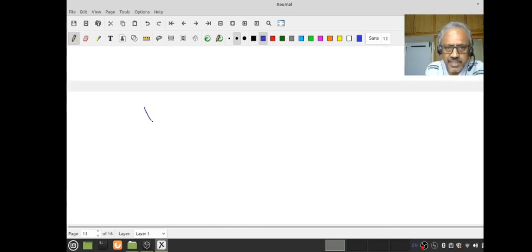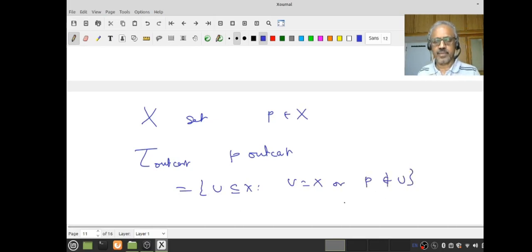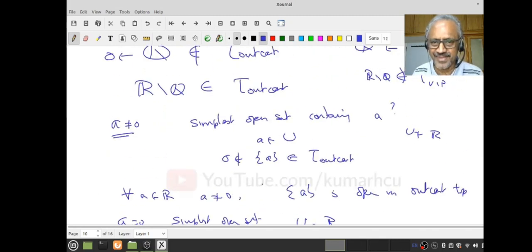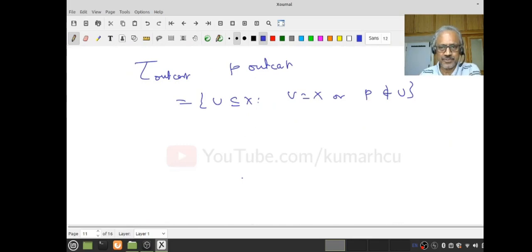So the general case again you can do: let X be any set, fix a point P in X, then you can define the outcast topology with P as the outcast point. How do you define it? It is the set of all U subset of X so that either U equals X or P is not in U. Right? So proceeding as I did earlier. Oh, I have not yet proved it is a topology, right? I forgot. Yeah, good. I have to still show it's a topology. You'll prove it's a topology.